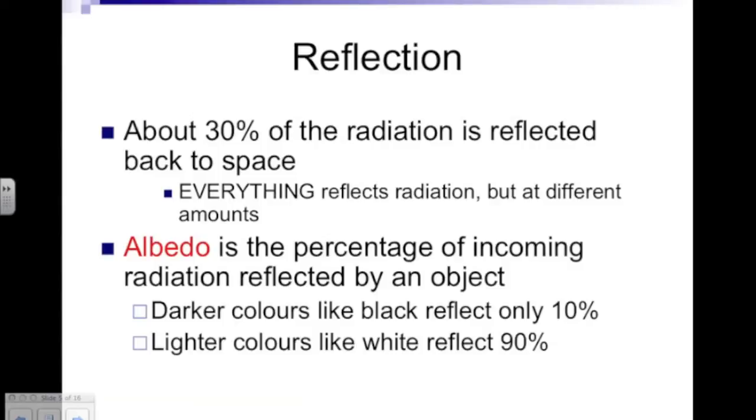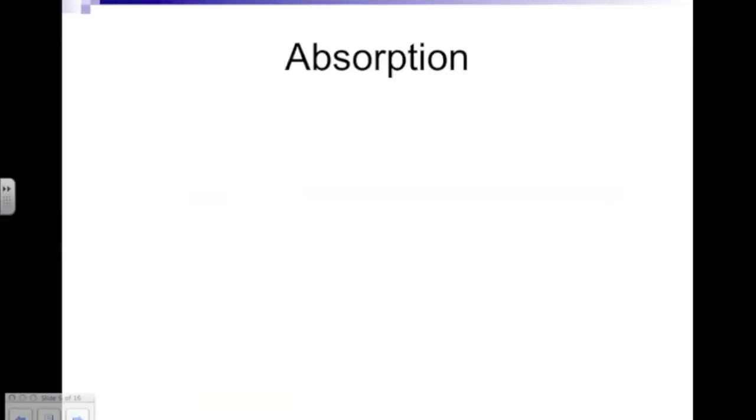Albedo is the percentage of incoming radiation reflected by an object. So, for example, something shiny has a higher albedo than something that is dull. Darker colors like black reflect only 10%, while lighter colors like white reflect 90%.